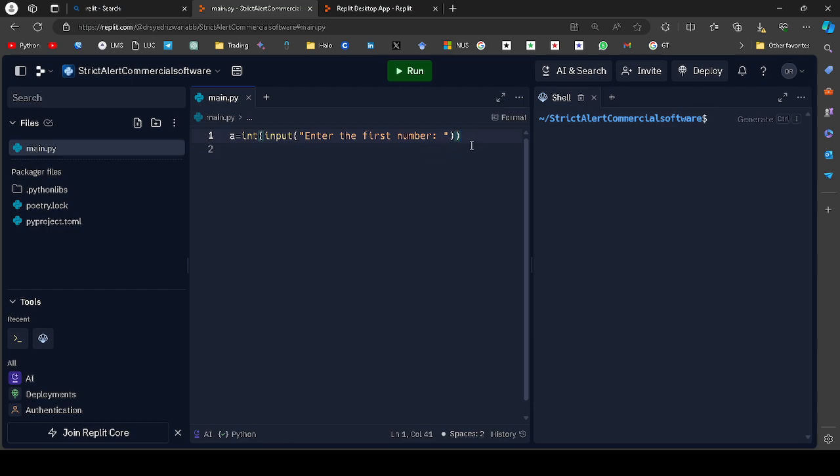Okay, I can write anything, but I have written here, enter the first number. So here is a perfect example. Its meaning is that we have to enter the first number in our output, in our console. Alright, I forgot to tell you that the output of this program will not come here, it will come here. Not like VS Code, where the console comes there; here it will come here.